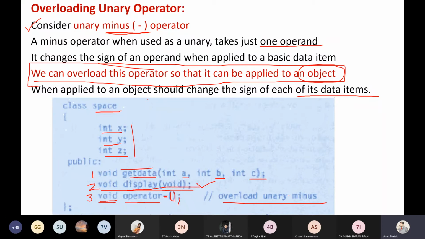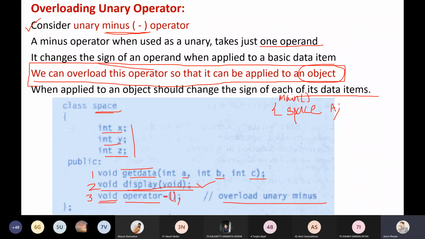Because I'm using this operator directly. Suppose in my main function I declare the class Space, where Space is the name of the class. Suppose this is my A, so A is an object of the class Space. Then in my main function, I can use minus A directly, and A will be automatically passed to this function. So there is no need to specify it. And that is the end of the class.